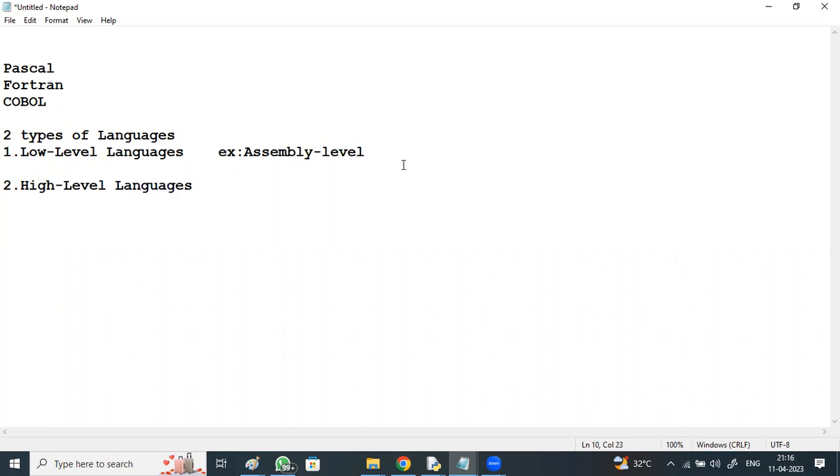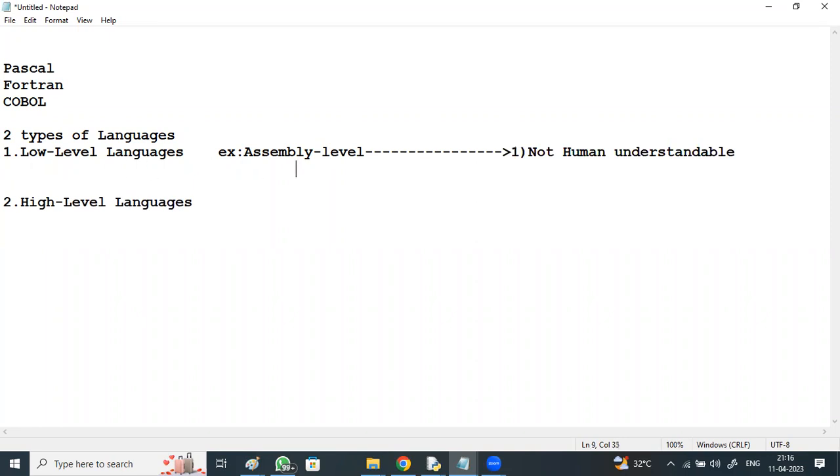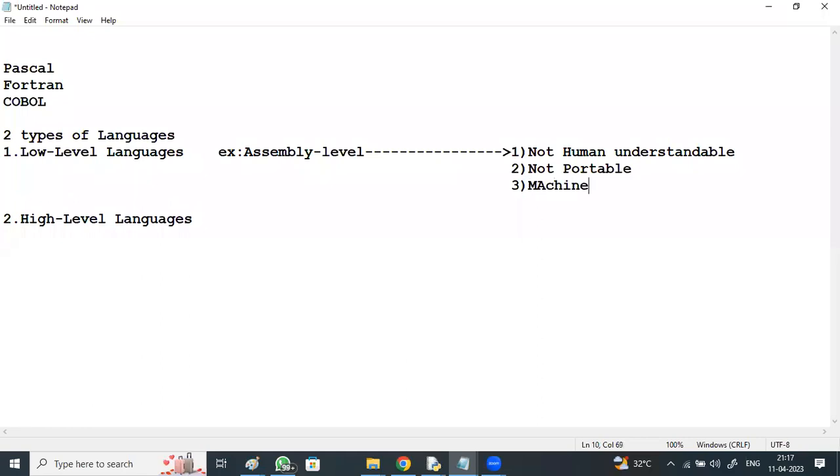See, these low level languages, first thing, they are not human understandable. And secondly, they are not portable. Low level or assembly level languages are machine dependent; they cannot run on all the hardware and all the operating systems.